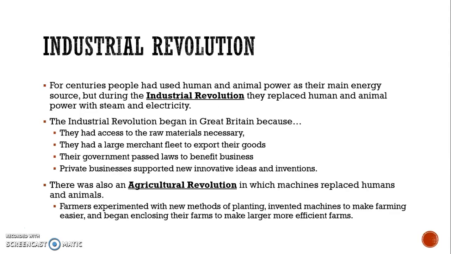For centuries previously to this, people had used human and animal power as their main energy source. But during the Second Industrial Revolution, they replaced human and animal power with steam and electricity. The Industrial Revolution began in Great Britain because Great Britain had a myriad of factors that came together to make Great Britain the place to start.